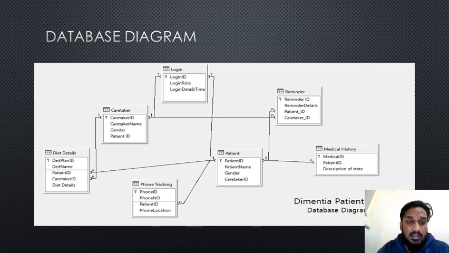In diet details, there is a diet plan ID, diet name, patient ID, caretaker ID, and diet details. On the caretaker one, you have caretaker ID, caretaker name, gender, patient ID. On the login one, you have login ID, login role, login database. On phone tracking, you have phone ID, phone number, patient ID, phone location. On the patient, you have patient ID, patient name, gender, caretaker ID.